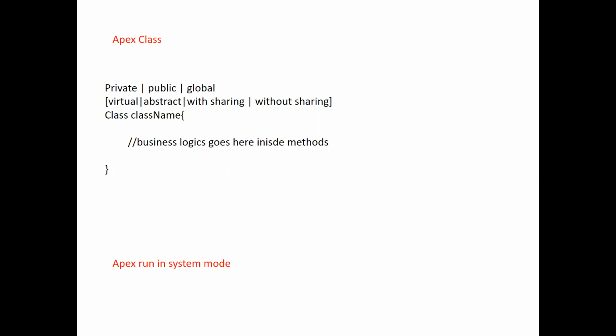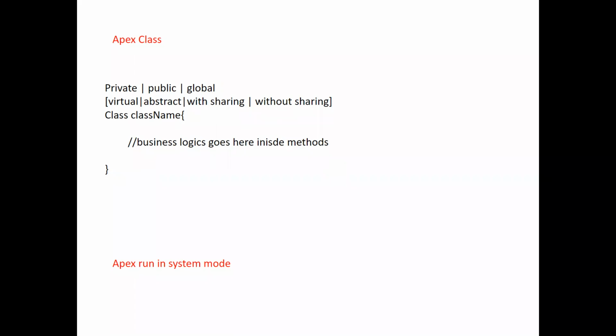Access modifier means how another class can access this class. Suppose I have two classes, one class is A and another class is called B. Whether B can access A really depends on these access modifiers. If the class is private, you can't access it. If it is public, anyone can access this class. If it is global, you can access it from different namespaces. So what is meant by namespace? In the upcoming classes, we will see how to create a namespace, and I will explain that. So: private, public, and global.